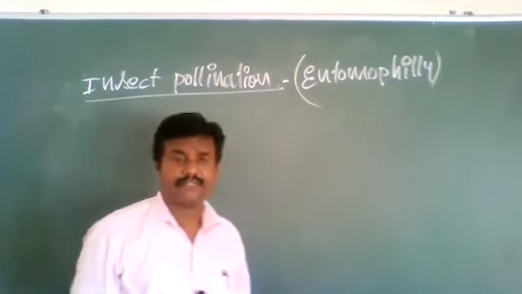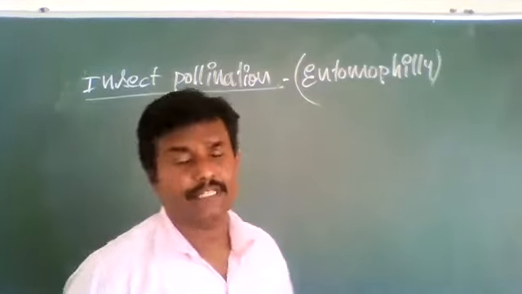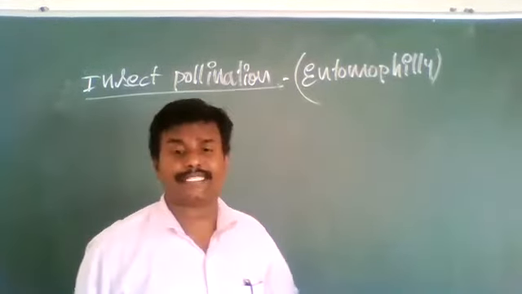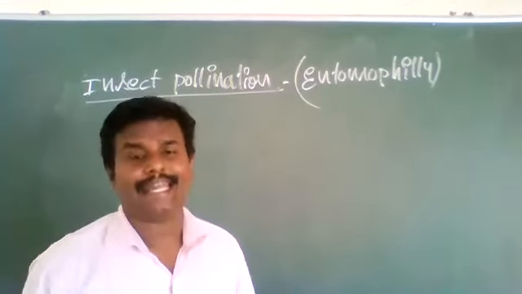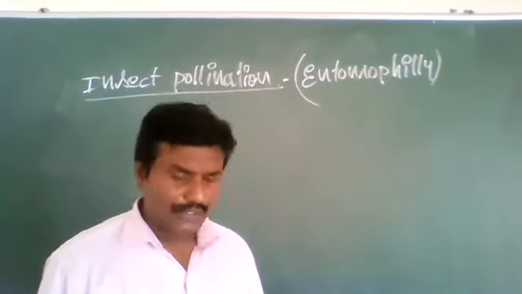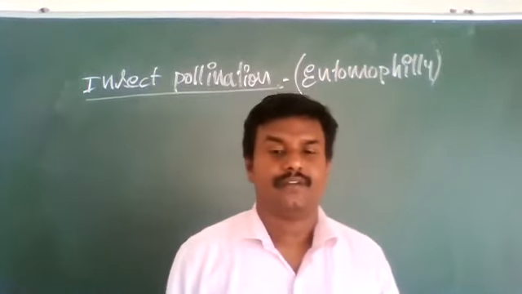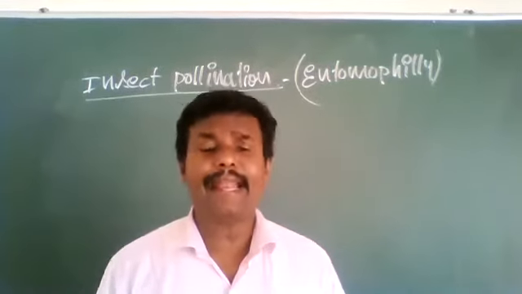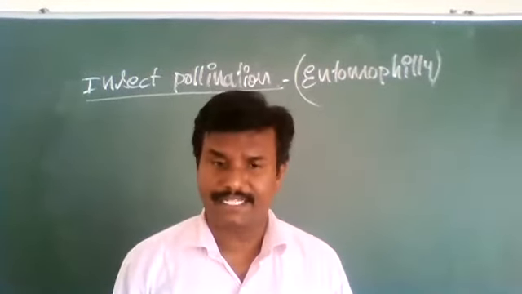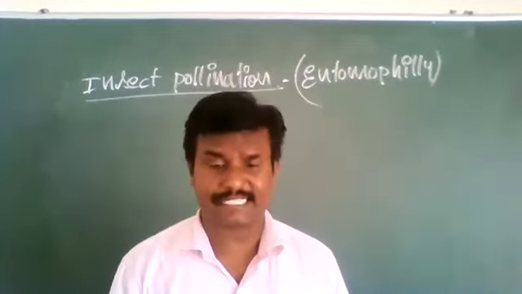Next, insect pollination, that is entomophily. The pollination which occurs through insects is called insect pollination. It is also called entomophily. So insect pollination has a special relationship between plants and insects. See, the plant gets pollinated from the insects.